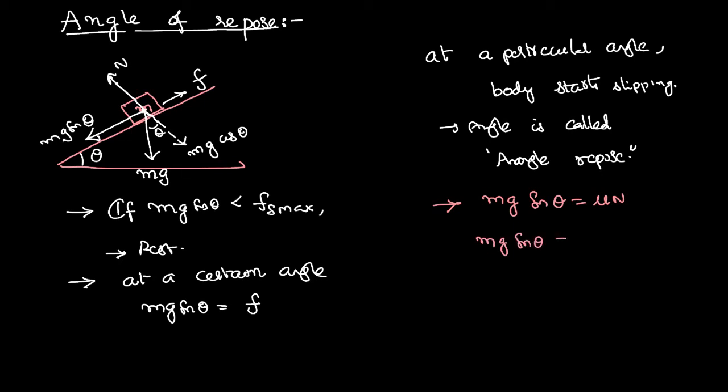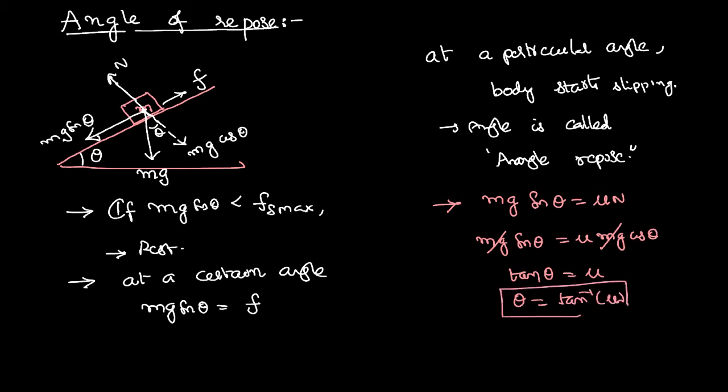Mg sin theta equals mu times normal reaction, and in this case the normal reaction is nothing but mg cos theta. We can cancel mg and mg. So tan theta equals mu, or theta equals tan inverse of mu. This angle is called the angle of repose.